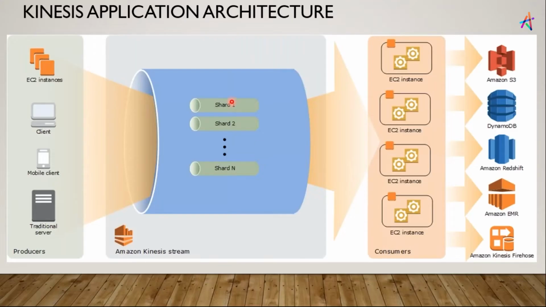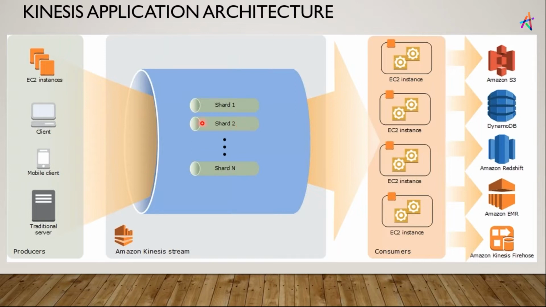Just like that, in Kinesis we have something called a shard. If you have one shard only, then only a certain limit of data will be able to pass through your Kinesis data stream. And one more thing, let me tell you, each shard can take 1 MB of data.